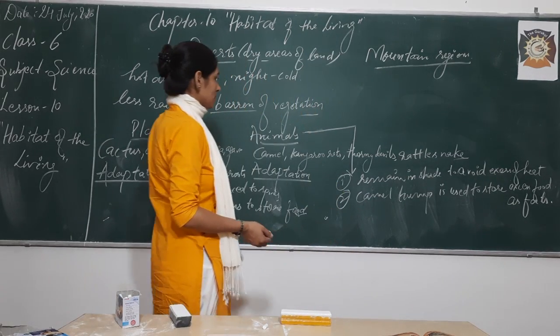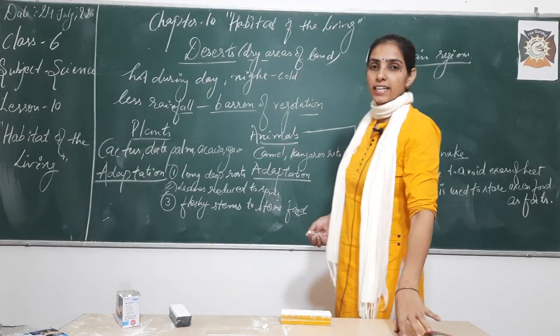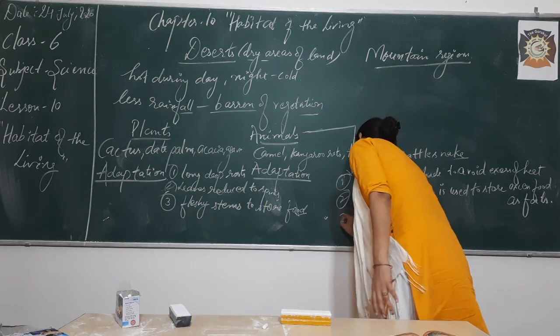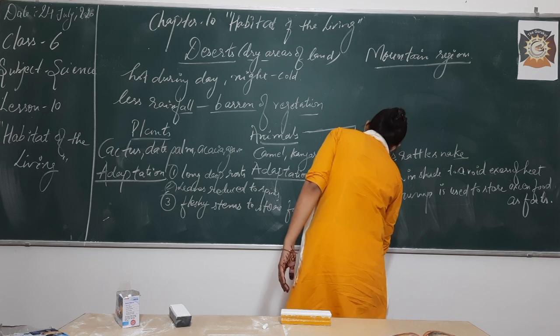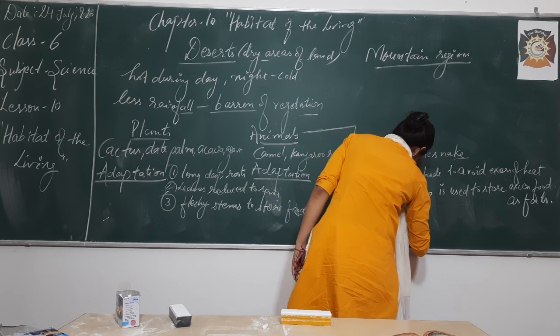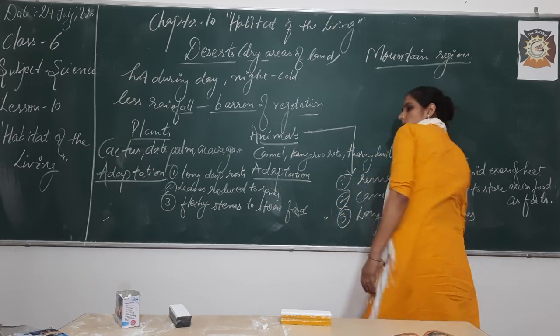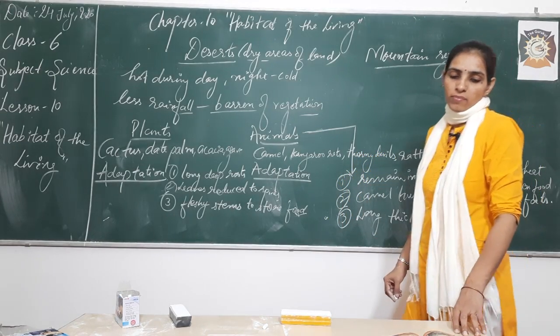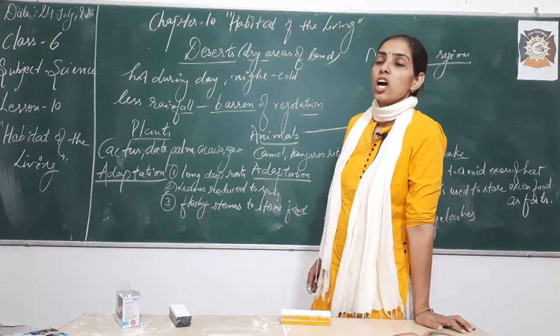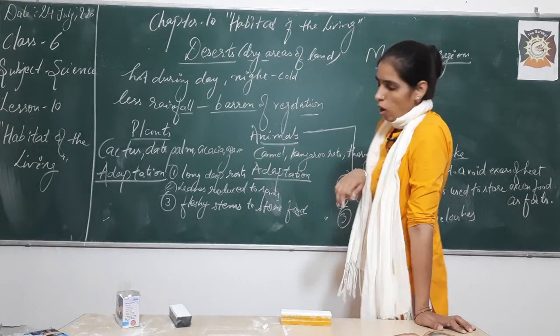So what else? We can say that it has long, thick eyelashes, and flaps over the nostrils.